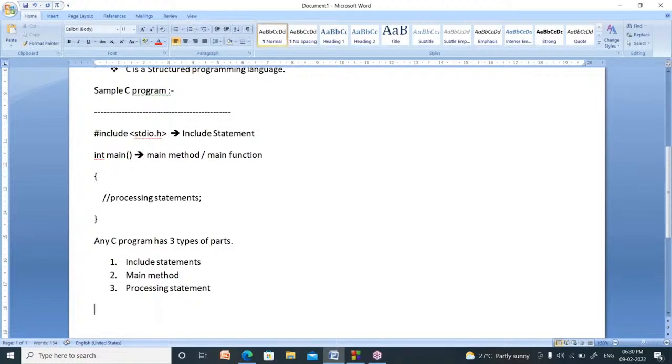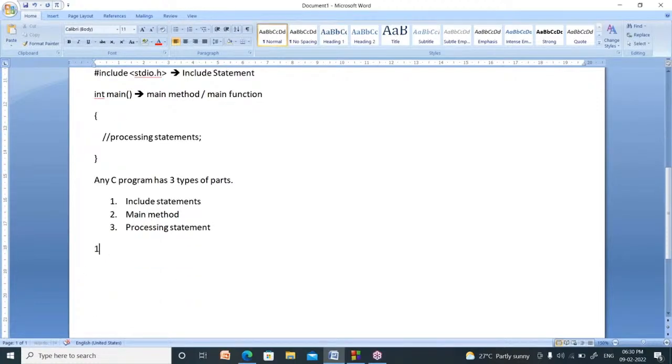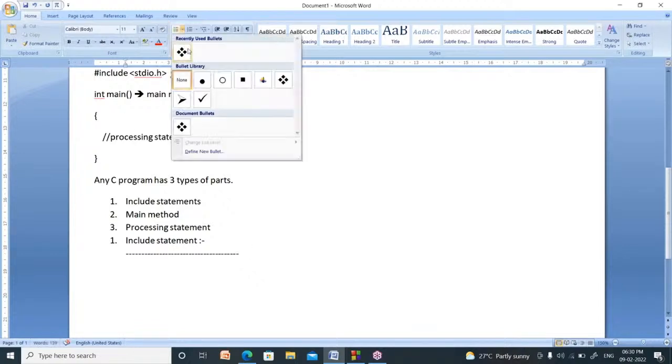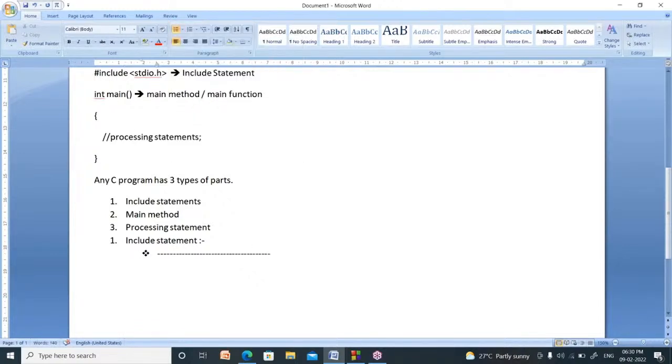Right. Now what is an include statement? I will explain what an include statement is. Include statements are the first statements in any C program.